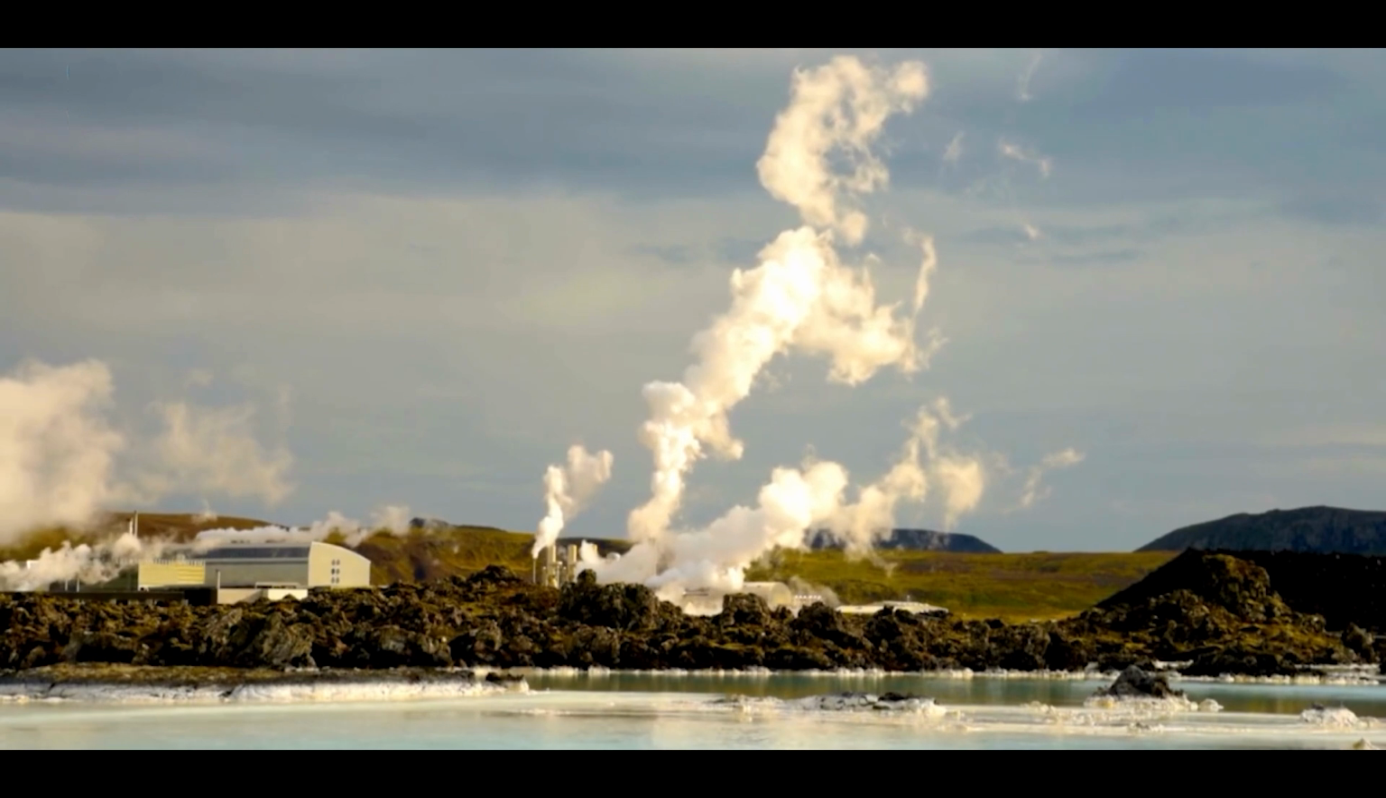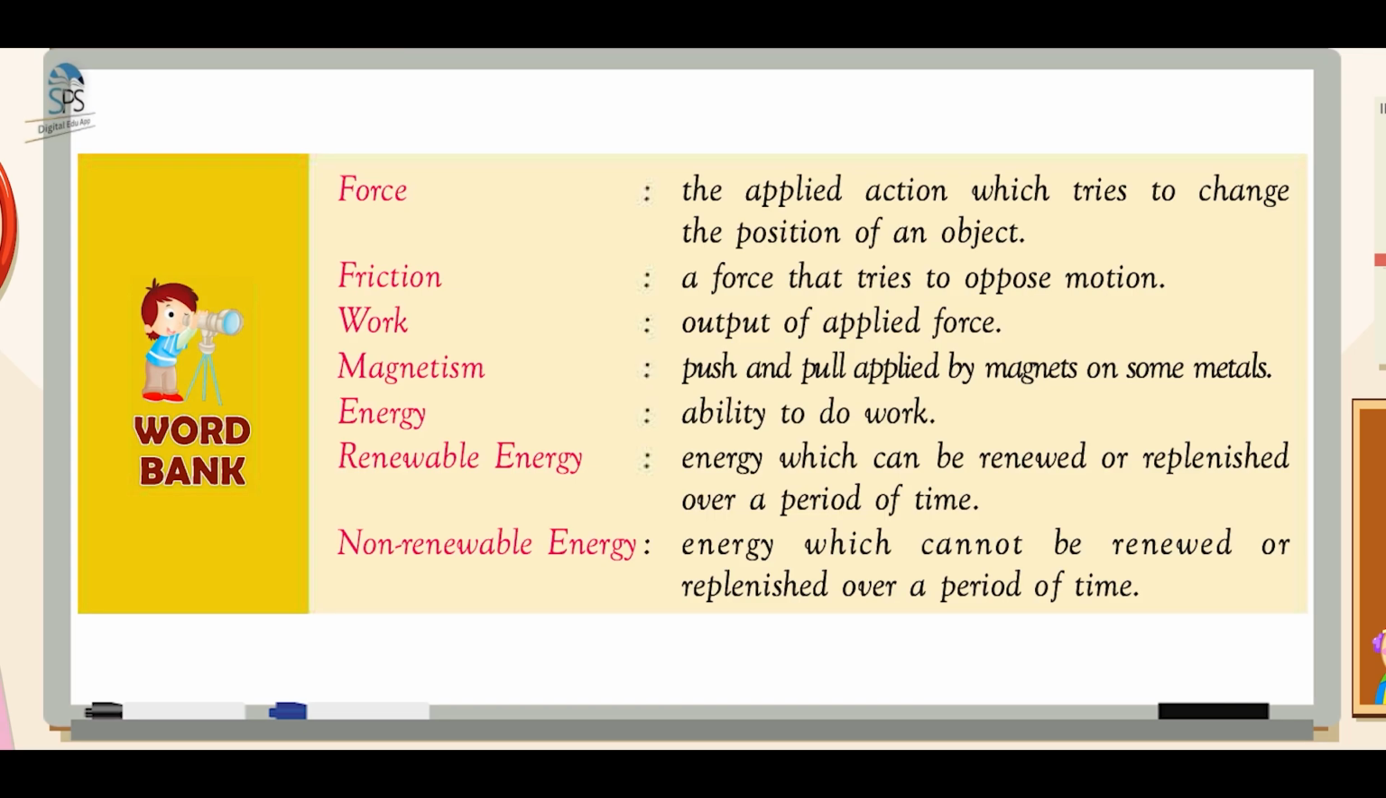Word bank. Force. The applied action which tries to change the position of an object. Friction. A force that tries to oppose motion. Work. Output of applied force. Magnetism. Push and pull applied by magnets on some metals. Energy. Ability to do work. Renewable energy. Energy which can be renewed or replenished over a period of time. Non-renewable energy. Energy which cannot be renewed or replenished over a period of time.